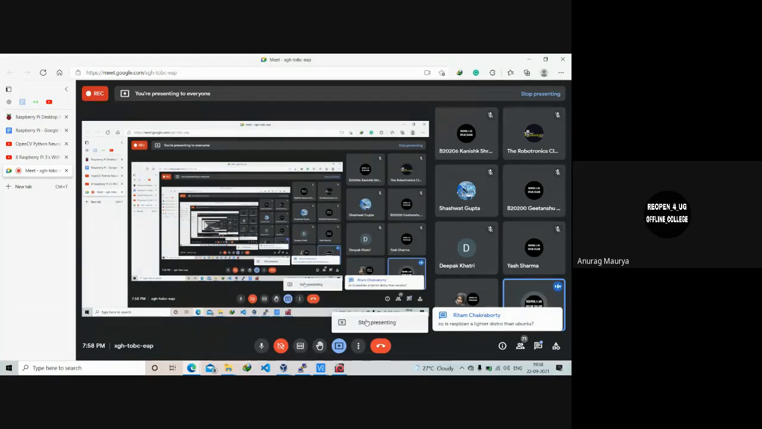Yes, it is a lighter distro. Ubuntu has an equivalent, Ubuntu Mate, for the Raspberry Pi.